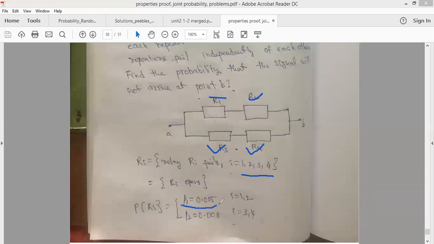This is the probability of failing for the repeaters in the first path, and this is the probability of failing for the repeaters in the second path. In the second path we have repeaters 3 and 4, whereas in the first path we have repeaters 1 and 2.